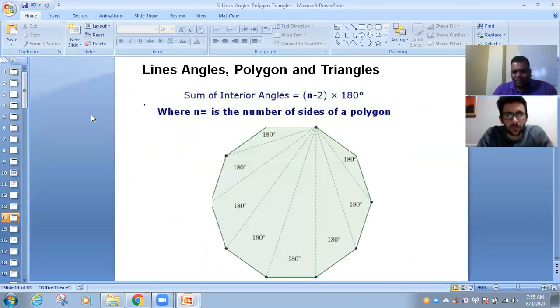Now have a look at this one, and I'm sure this will be clear to you. What it is doing here is, if you take 3 points A, B, C, this is a 180-degree triangle. We take 4 points, it becomes a quadrilateral. We take 5, a pentagon. You remember I told you it keeps increasing. 180, 180, 180.